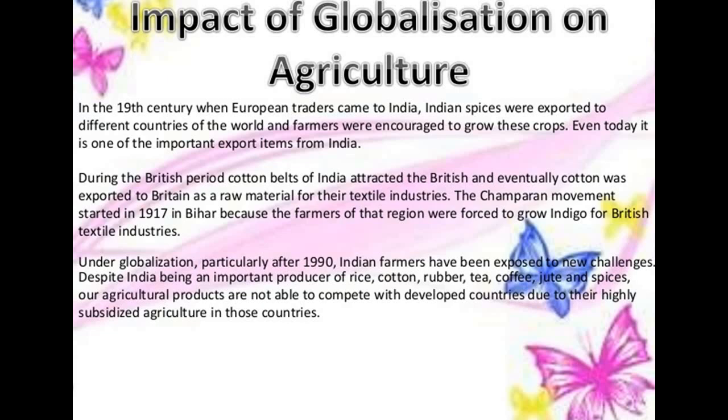Despite India being an important producer of rice, cotton, rubber, tea, coffee, jute and spices, our agricultural products are not able to compete with developed countries due to their highly subsidized agriculture. So what is the main cause of globalization affecting our agriculture sector? Whatever crops we are exporting to other countries, we are not applying higher subsidies on them; we are giving them at the normal rate that we give in our country. But we are importing all these crops from other countries.